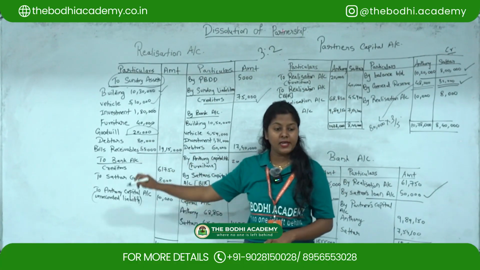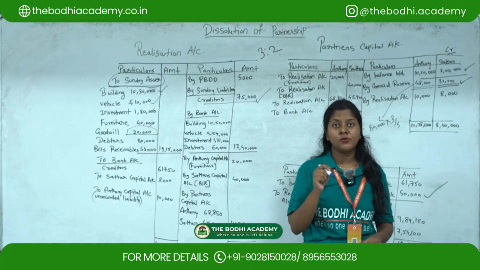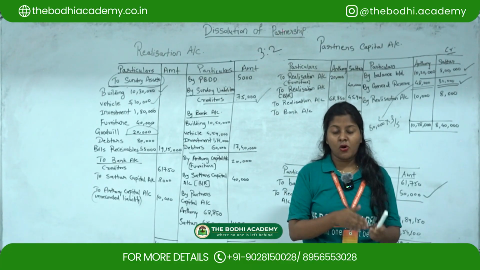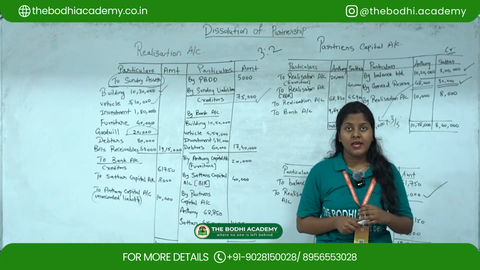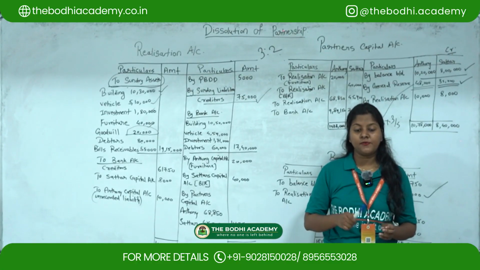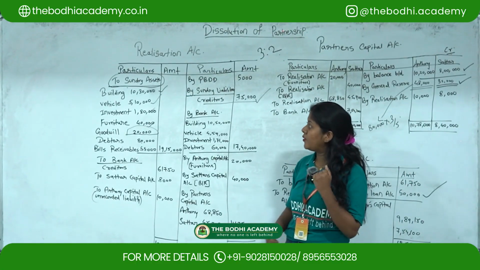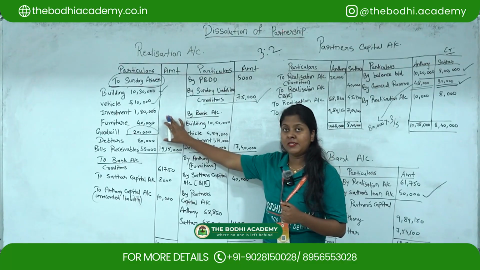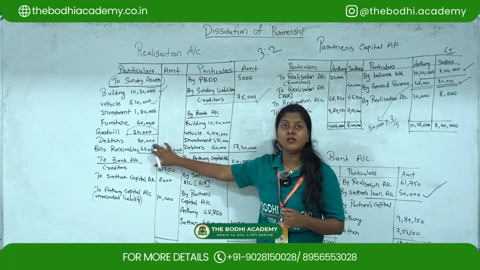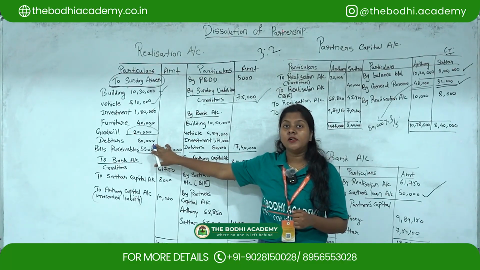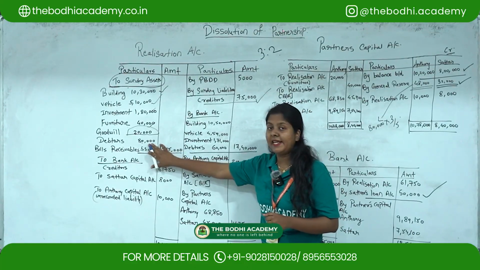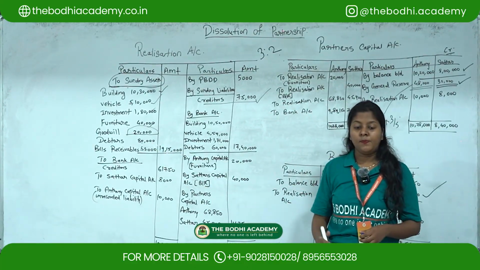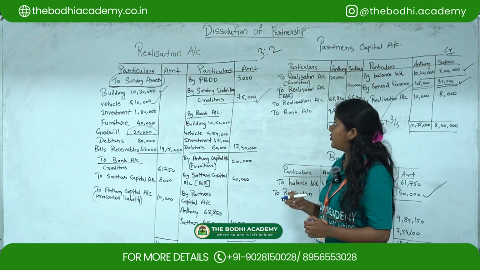Then debtors, you have to take 80,000. Now with regards to debtors, in the inner column it is given as 80,000 and less provision is given as 5,000. So whenever you write it down in the total asset part, you always have to take the gross amount. Okay. Now here the gross amount of debtors is 80,000.